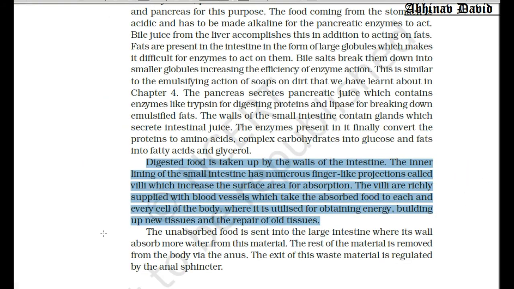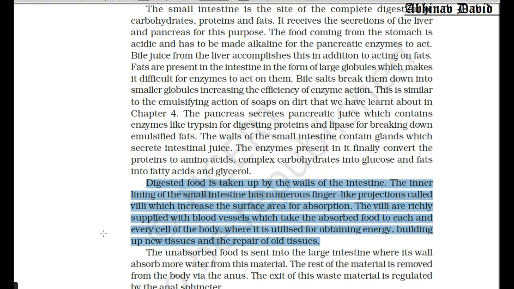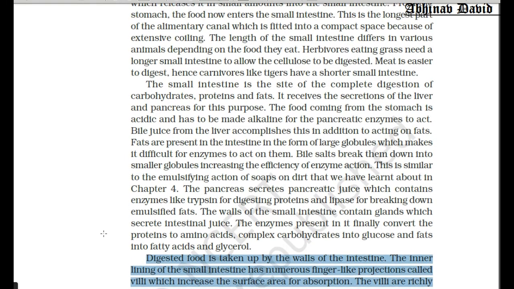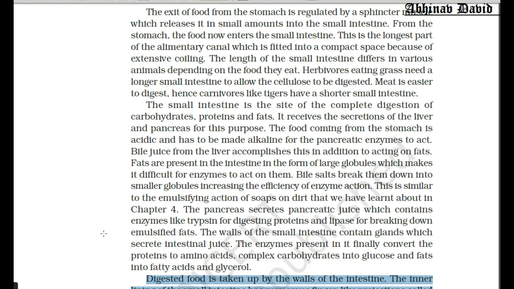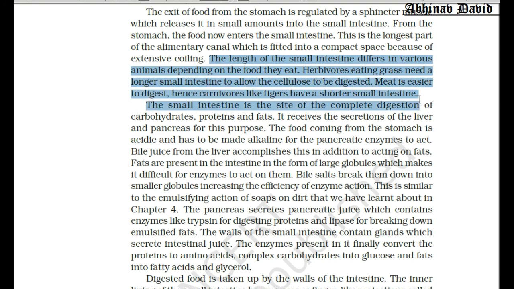Now this is given in the NCERT, as you can see here. You can underline in your NCERT from here to here. What is written here? Let us read. The length of the small intestine differs in various animals depending on the food they eat.